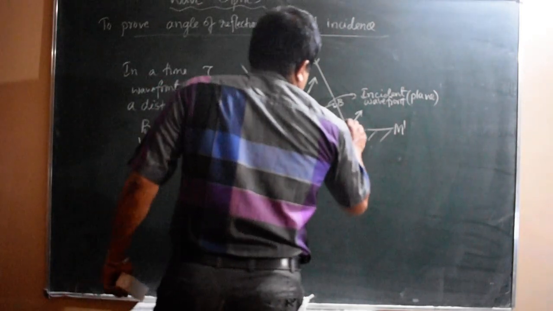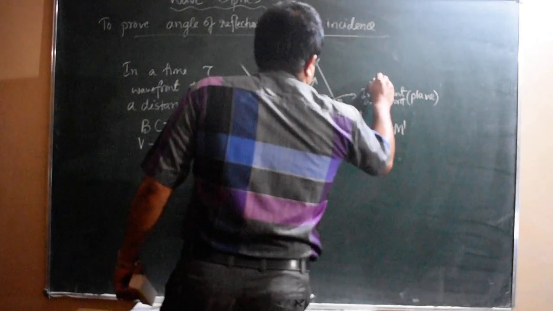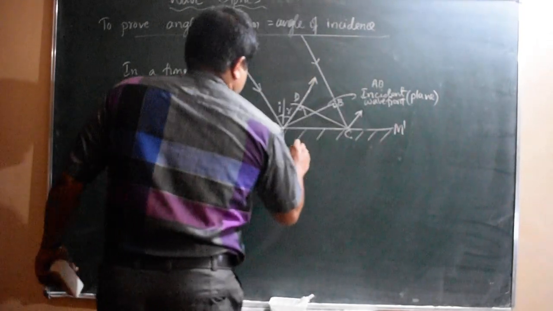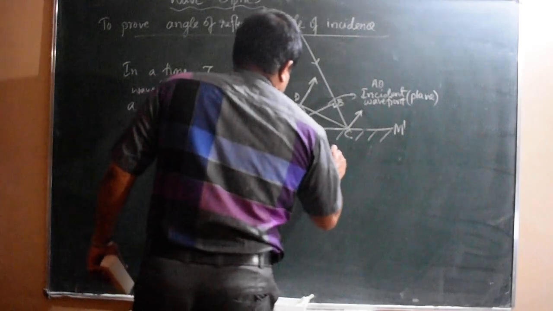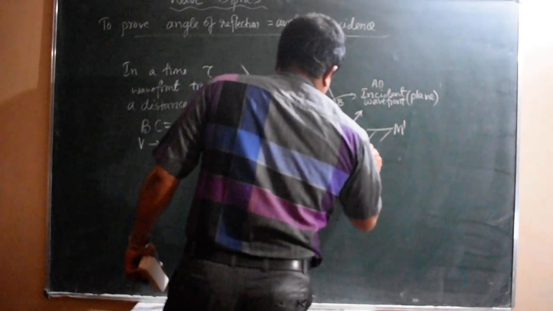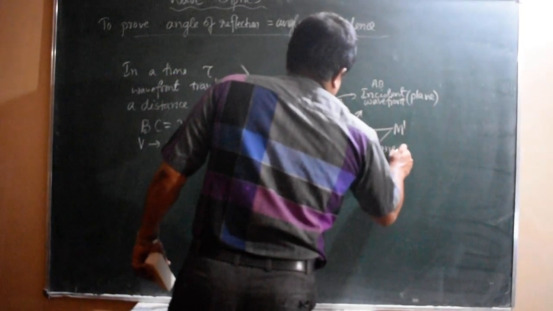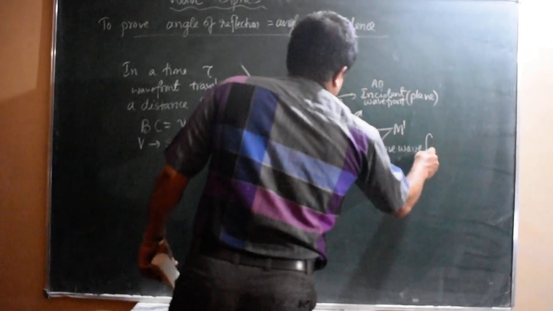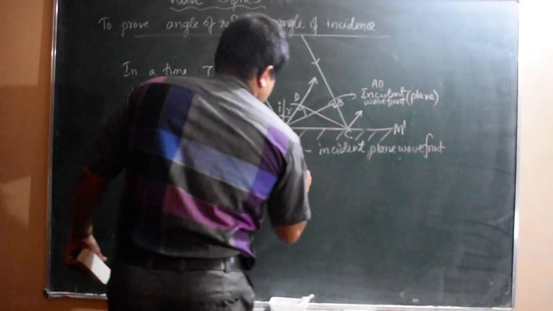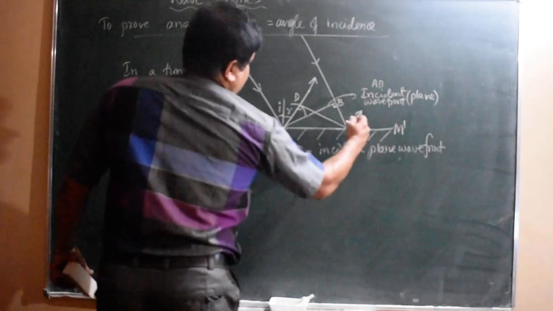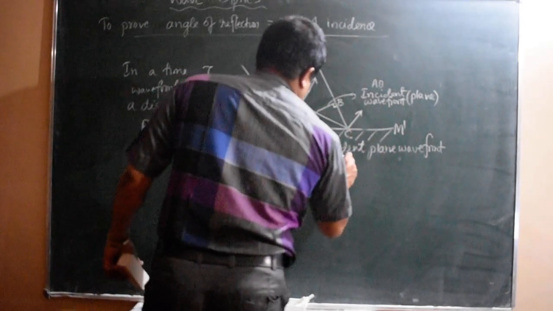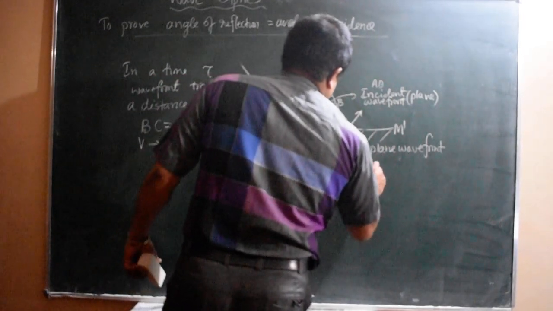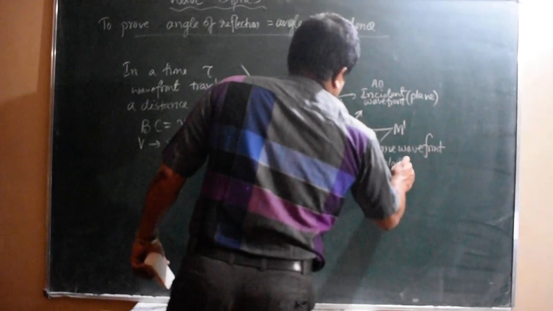So AB is the incident plane wavefront, whereas CD is the reflected plane wavefront.